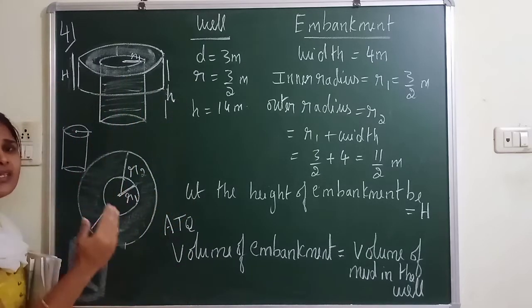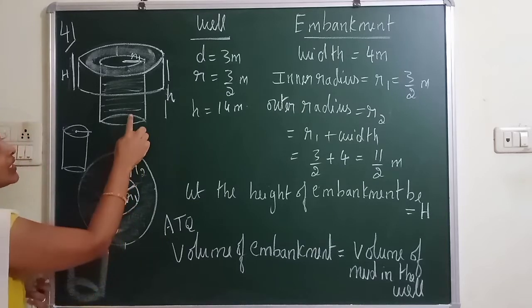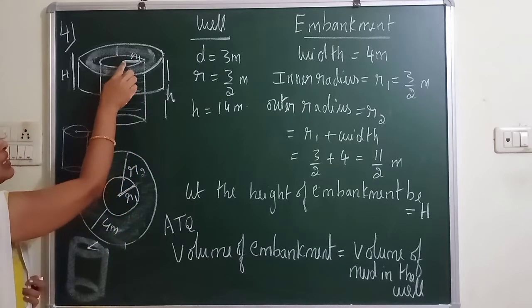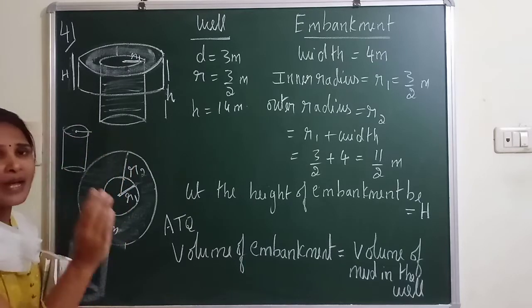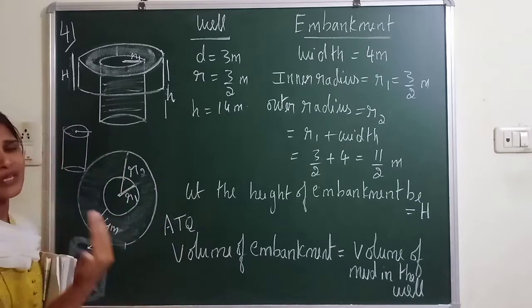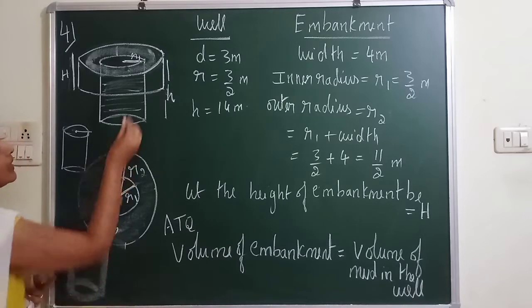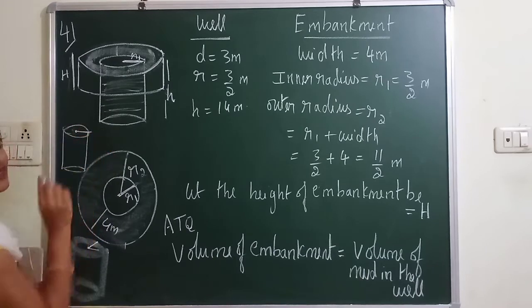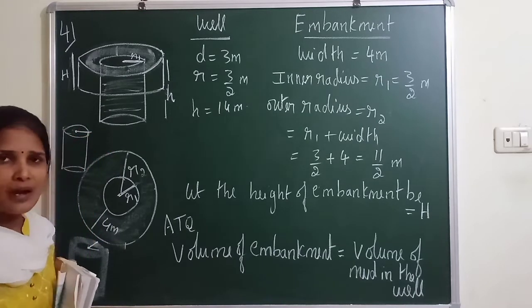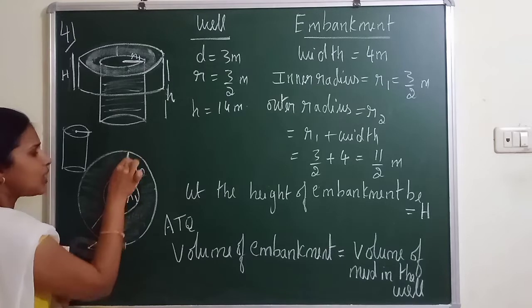So when the embankment is made around the well, the radius of the well will be equal to the inner radius of the embankment. I'll repeat: when the embankment is made around the given well, the inner radius of the embankment will be equal to the radius of the cylinder. Understood? And there is one more radius called the outer radius.